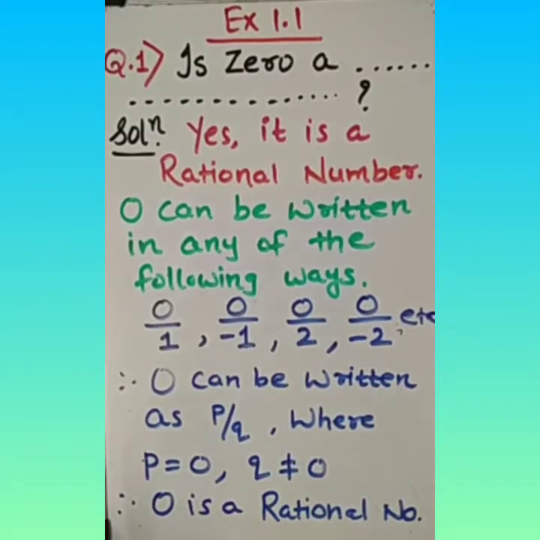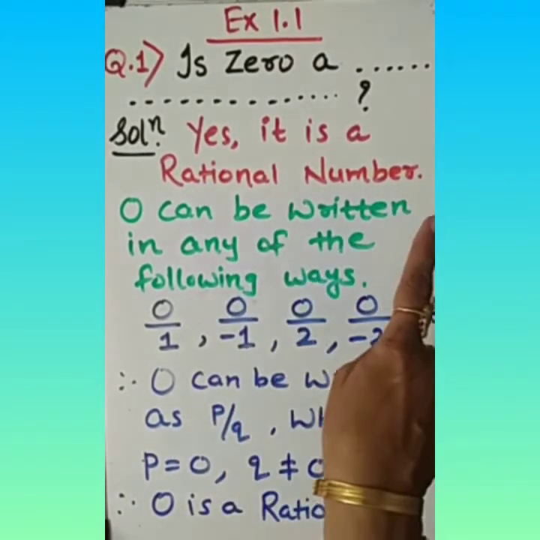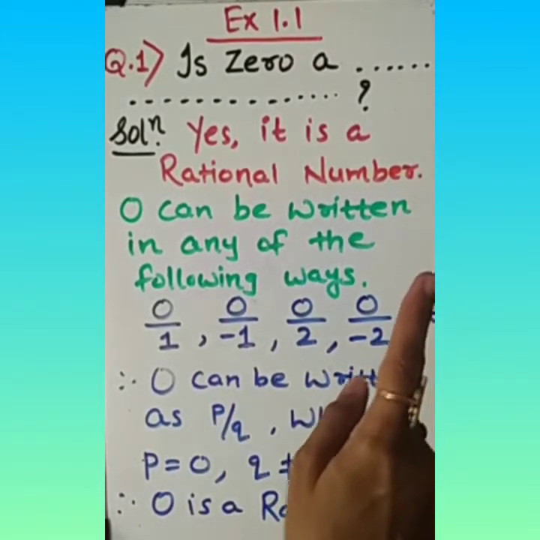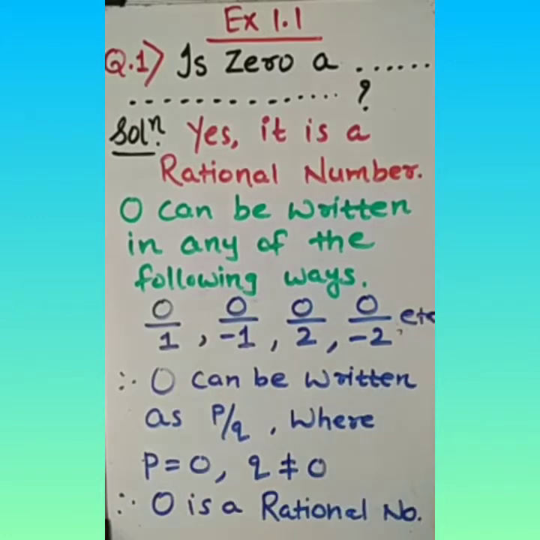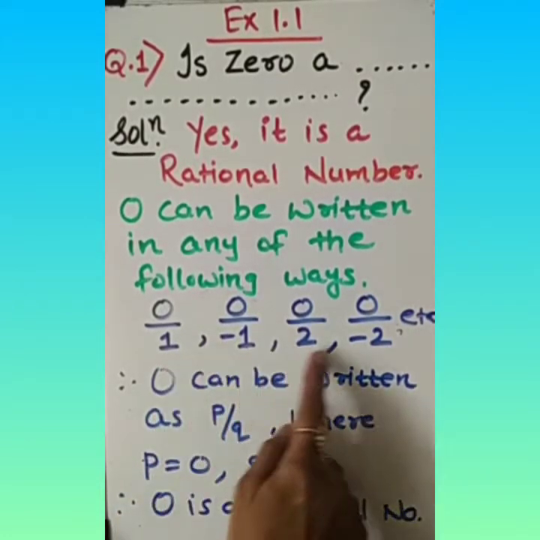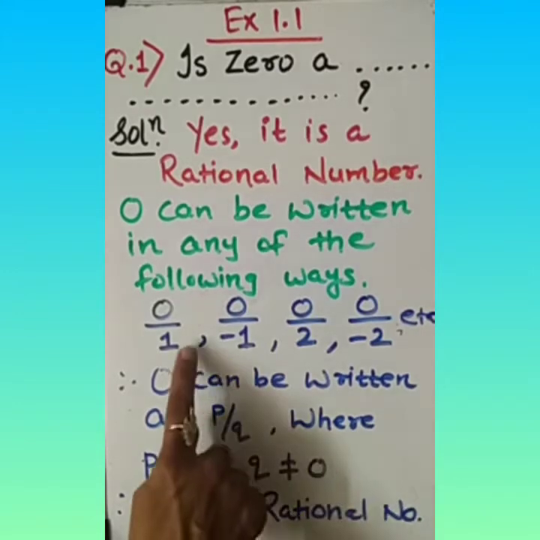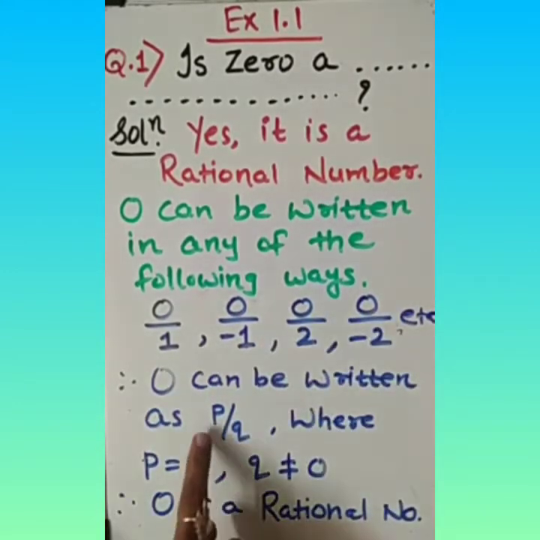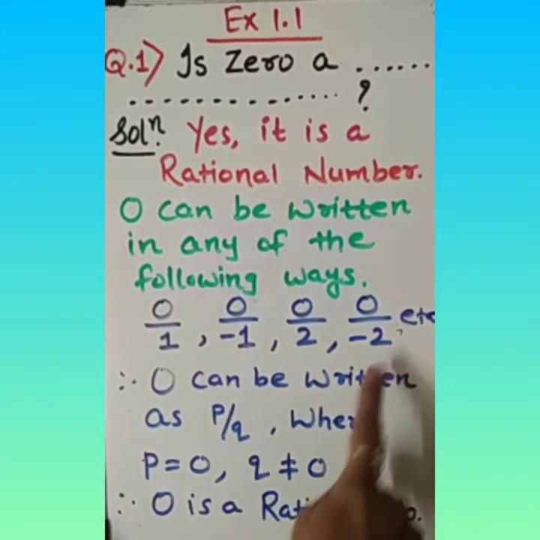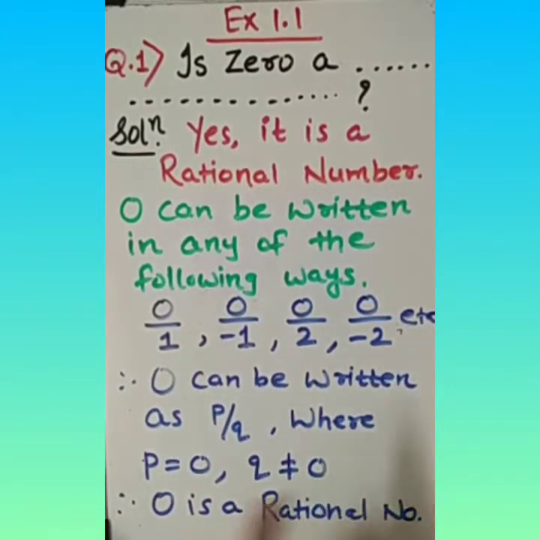Let me explain it again. 0 is a rational number because, as we have studied about rational numbers, all the rational numbers we are able to write in p by q form. Under which condition? Their denominator should not be 0. So here you can see 0 is in the numerator, so it is possible: p equal to 0, but the denominator q not equal to 0. That's why we can say 0 is a rational number.